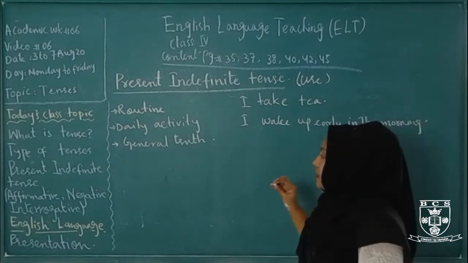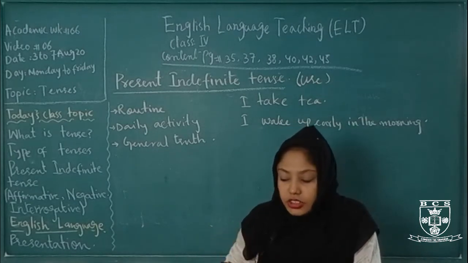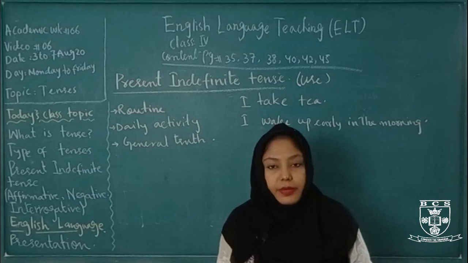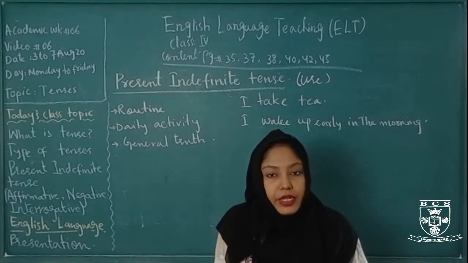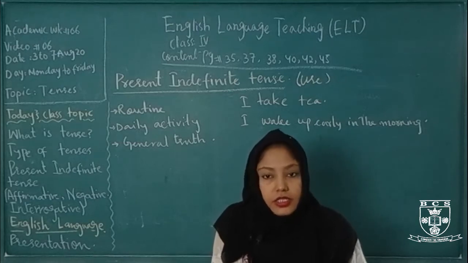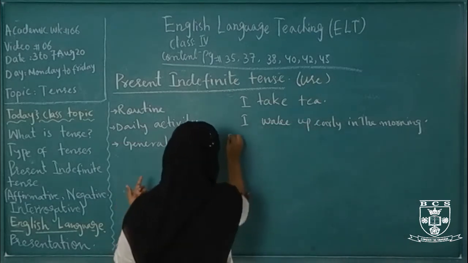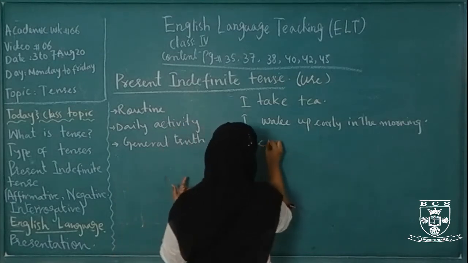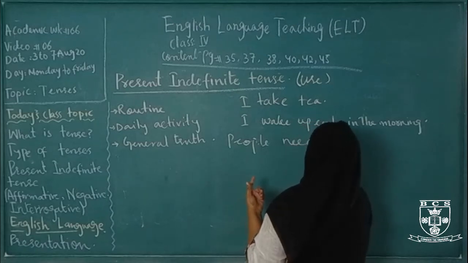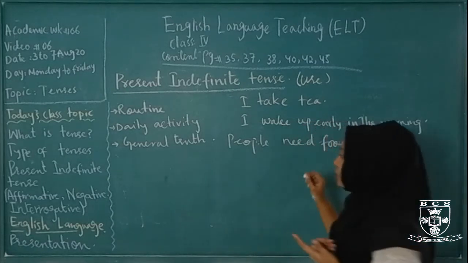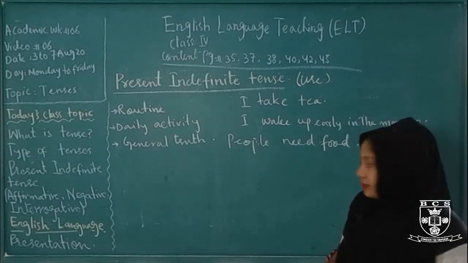Now the third one is general truth. The things that are always true. जो चीज़ हमेशा सही है, जिनके बारे में statement हम change नहीं कर सकते, it comes into our general truth. For example, the sun rises in the east, honey is sweet, people need food. It is our general truth. It means people need food to live.